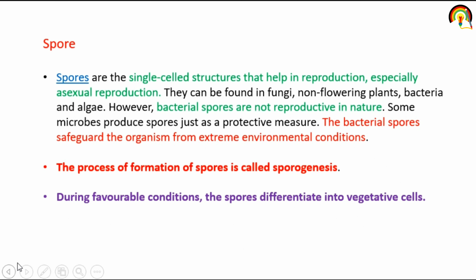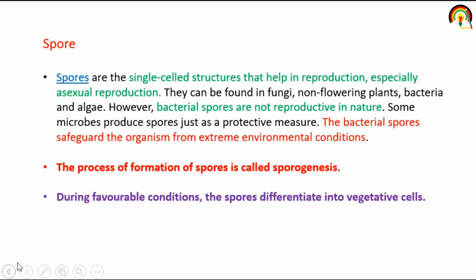So what is spore? Spores are single cell structures that help in reproduction, especially asexual reproduction. Spores are found in fungi, non-flowering plants, bacteria and algae. But when we are talking about bacterial spores, they are not reproductive in nature. Some microbes produce spores just as a protective measure, for protection from extreme environmental conditions. The bacterial spore safeguards the organism from extreme environmental conditions.